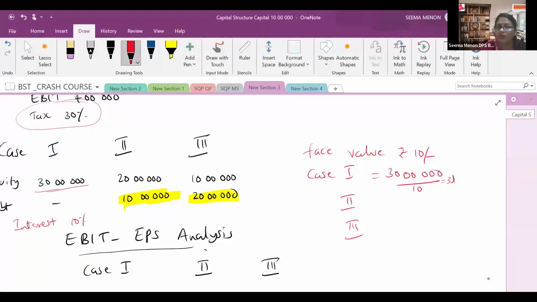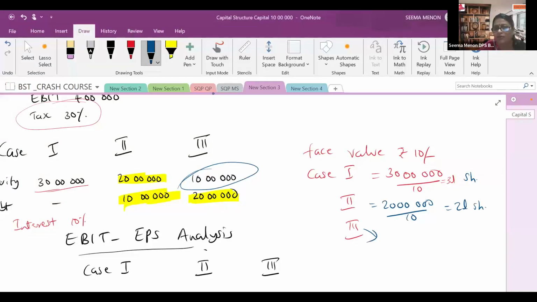Case number 2, the total equity is 20 lakh, so 20 lakh divided by 10 gives 2 lakh shares. Here it is 3 lakh shares, second case 2 lakh shares. Now case number 3, our equity is only 10 lakh. So number of shares in case 3 is 10 lakh divided by 10, that is 1 lakh shares. I hope this much you are clear.